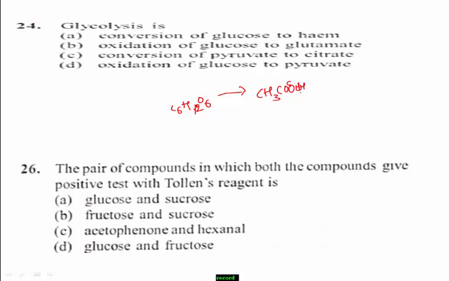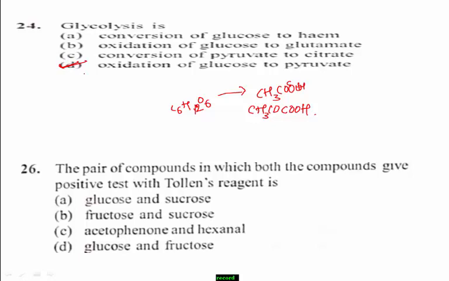It is a common pathway for both aerobic and anaerobic respiration, in which one glucose molecule gets converted to two molecules of pyruvate. What is the formula of pyruvic acid? CH3COCOOH. Then which one is the right answer? Definitely option D is the right answer.